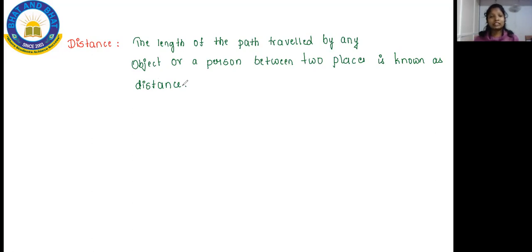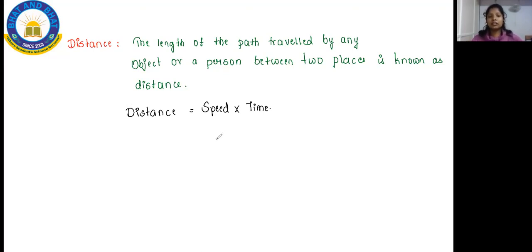So whatever the length or the path you're going to travel between one place and another place, that is what we're going to call a distance. And kids, to find the distance, you all have the formula. It's a very easy formula too. That is, distance is equal to speed into time. Distance is equal to speed into time is the formula you will use whenever you are going to solve a problem related to distance.